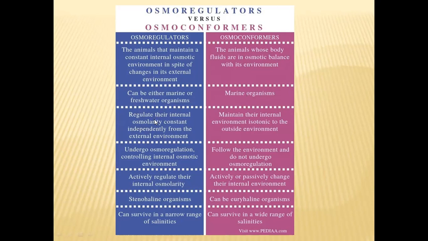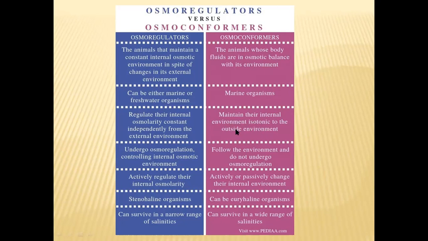And these osmoregulators, as their name suggests, regulate their internal osmolarity. They keep their internal osmotic concentration constant, independent of the environment. Whereas osmoconformers will change their body fluid concentration depending on the outside environment.